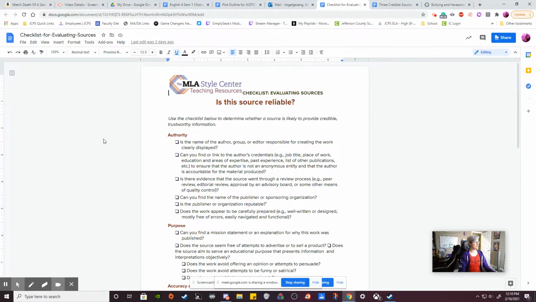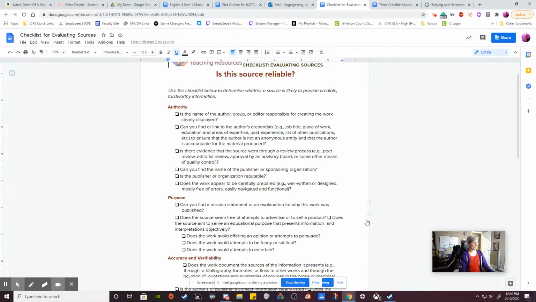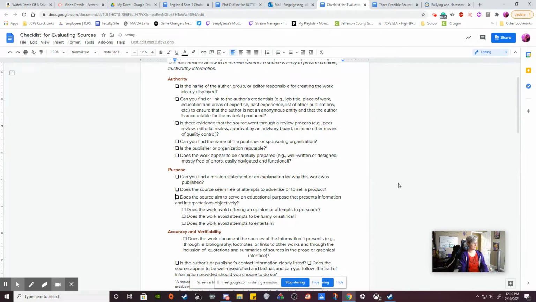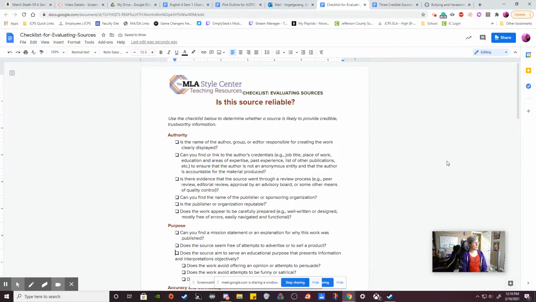So this is the checklist for evaluating sources. And this is what we're going to look at to determine if something is actually credible or not. I just realized that's there, so I'm going to fix it. So what you're going to do is you're going to go through and you're going to determine these things. And you would put a check here if you had a physical piece of paper in front of you.